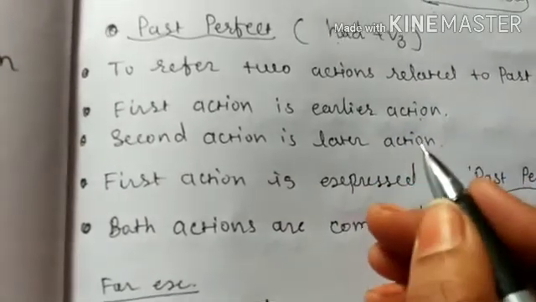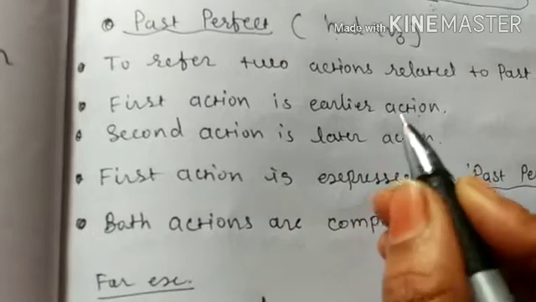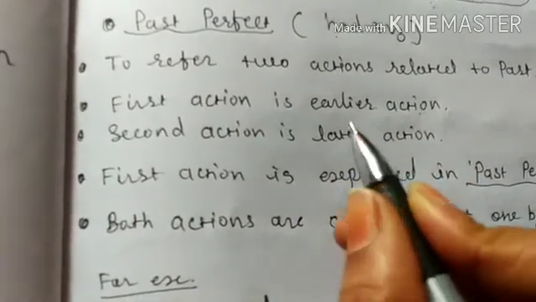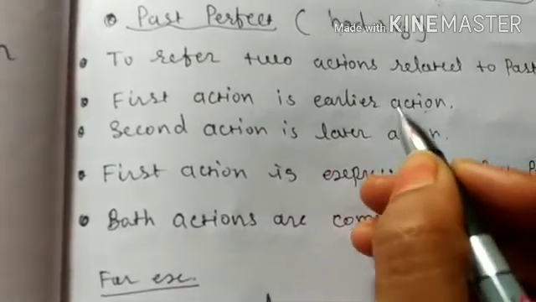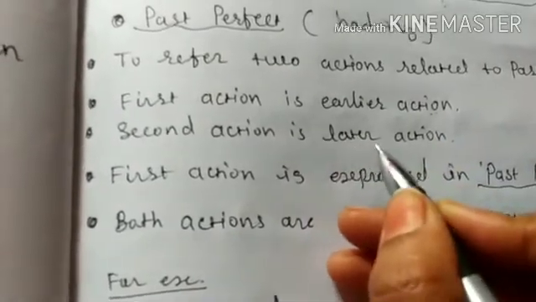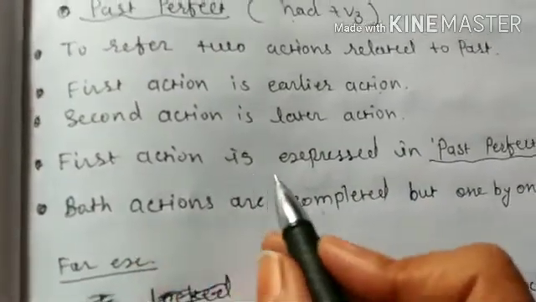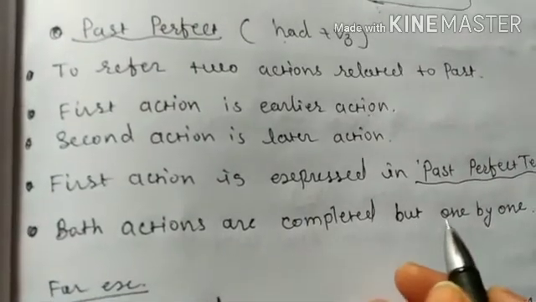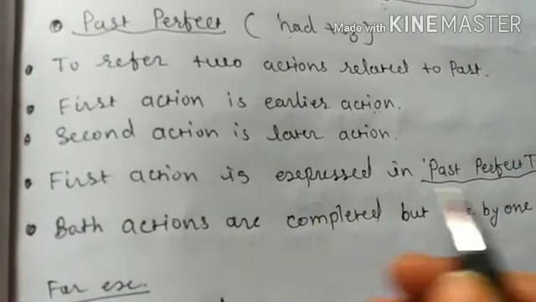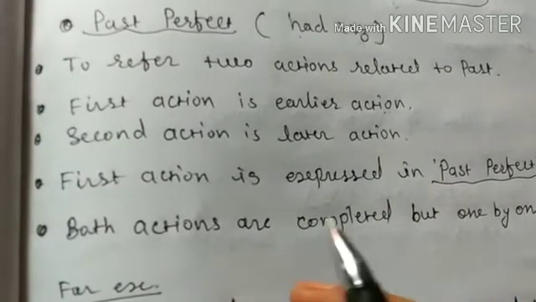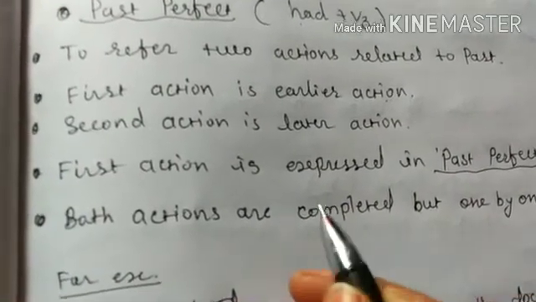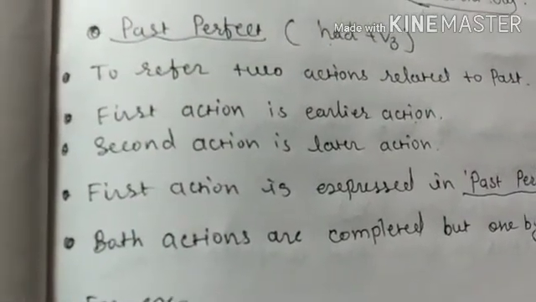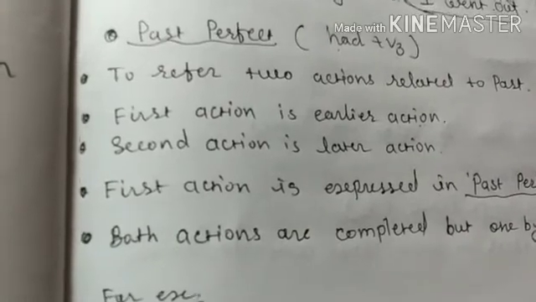No action is going on here, just the completion of actions. First the earlier action takes place, and after that the latter action takes place. Both actions take place one by one, not at a time. The earlier action will be in past perfect tense, and the second action will be in past simple tense.